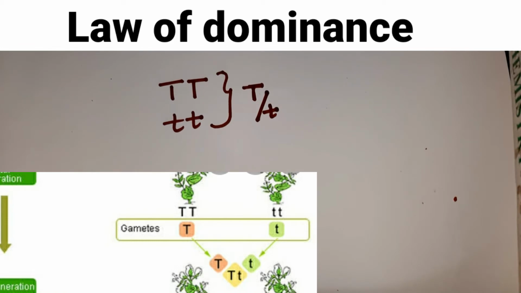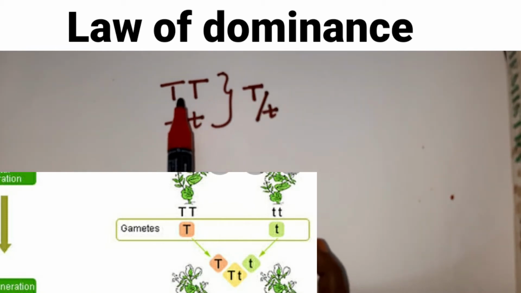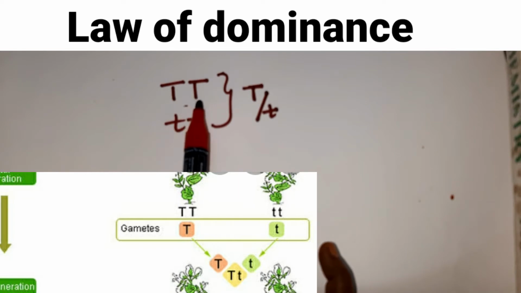So when you take the height of a plant, capital T is the tall character which is expressed and small t is expressed as dwarf. Understood, children? Height of the plants is expressed as tall capital T and dwarf small t.